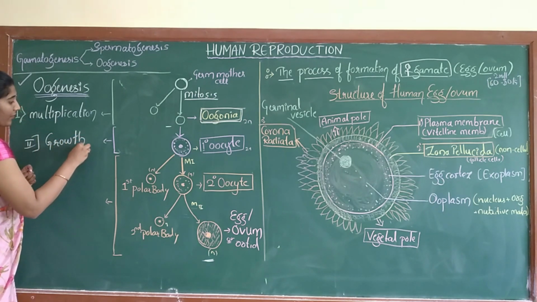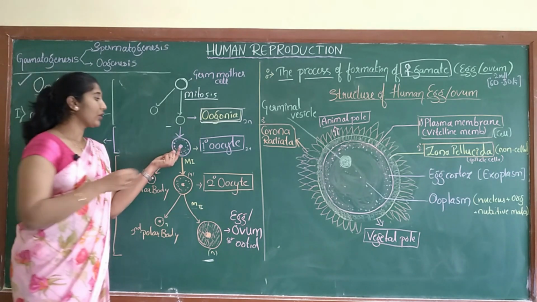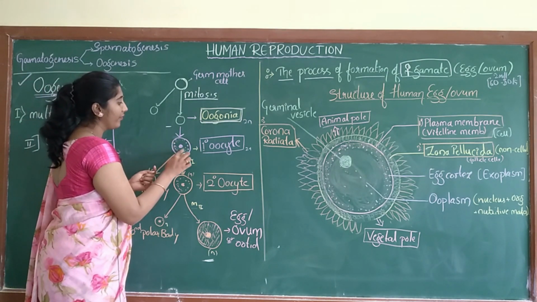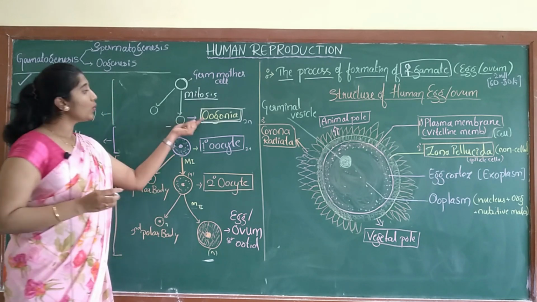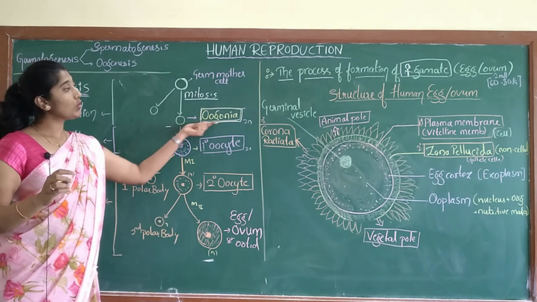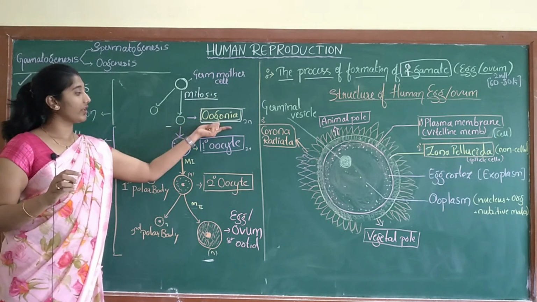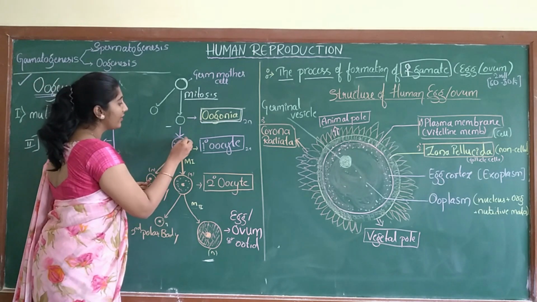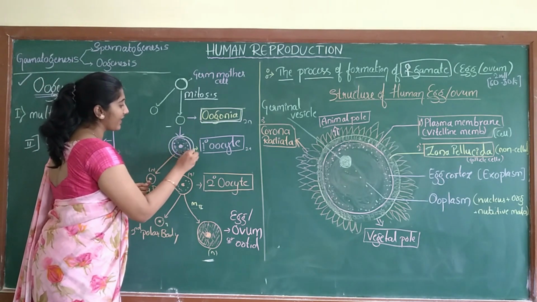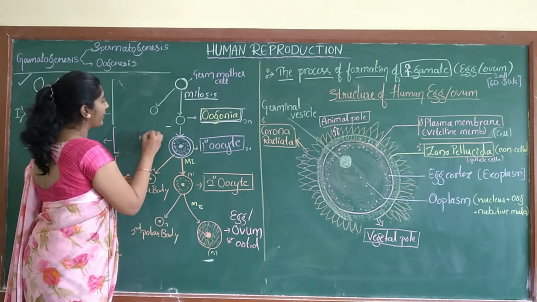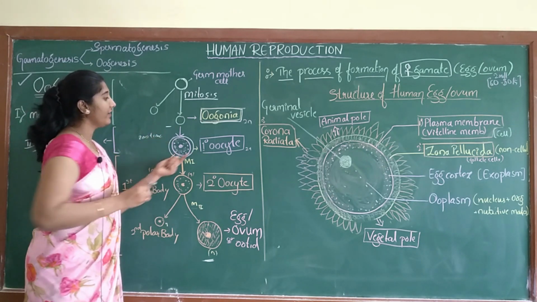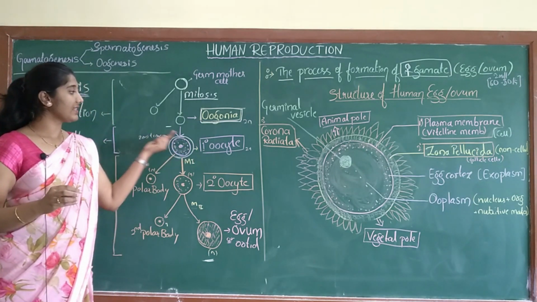Next, this purple color is the second phase of oogenesis, the growth phase. Because of accumulation of nutrition, the oogonia increases its size about 200 times, and then the cell formed is called the primary oocyte.